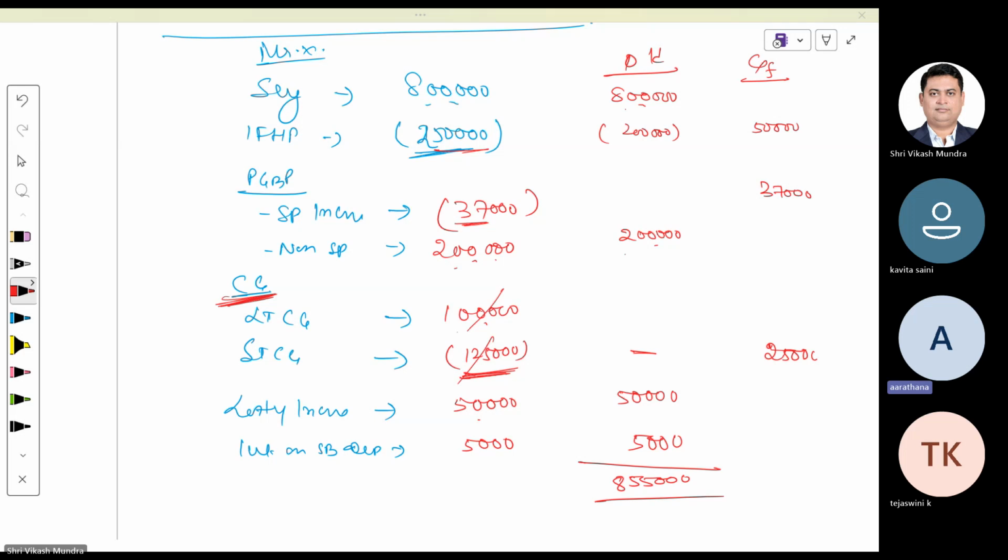Sir, CG. Capital gain was your mistake. You adjusted this 25,000 capital gain. Have you ever watched the movie Pushpa? The very famous dialogue, "Main jhukega nahi." Capital gain is just like Pushpa. He will never take any assistance from any of his brothers. So 25,000 they can adjust with themselves, but the remaining 25,000 we cannot adjust with any other head of income. We are required to carry it forward to the next years.